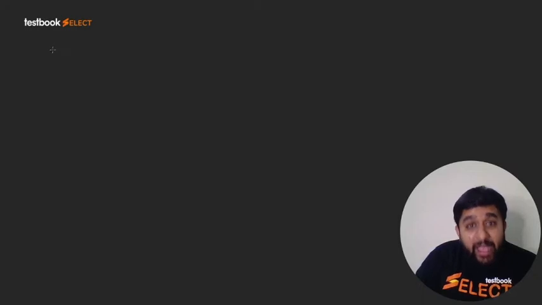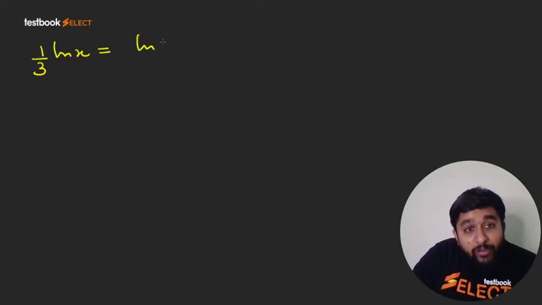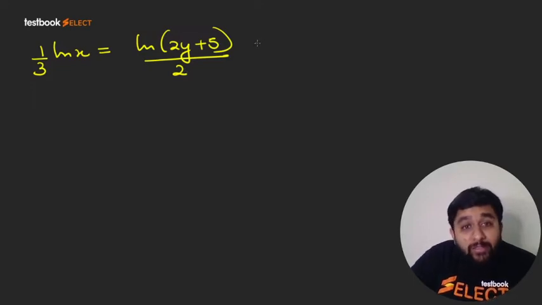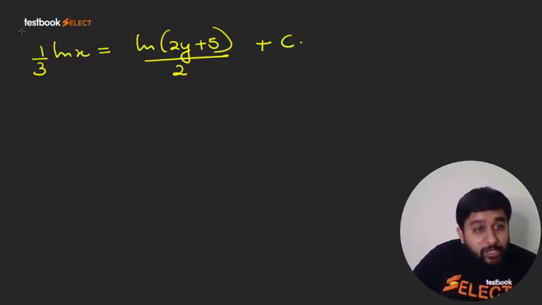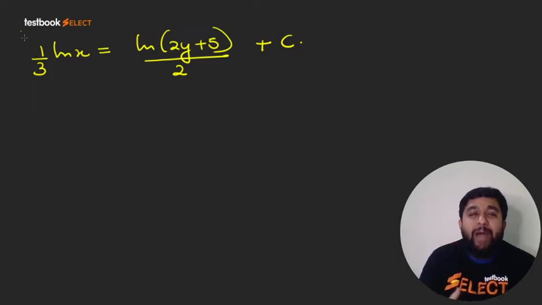So dx by x, the integral will become ln x, and there is 1 by 3 also. On the other side, you will have the integral of dy by 2y plus 5, which is ln of 2y plus 5, and obviously there will be a 2 in the denominator, and then there will be a constant of integration also. Please note, this was not a partial derivative which we have integrated.